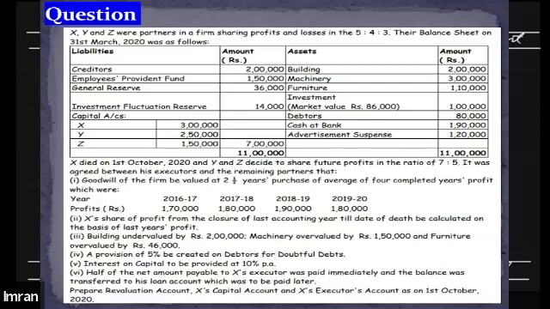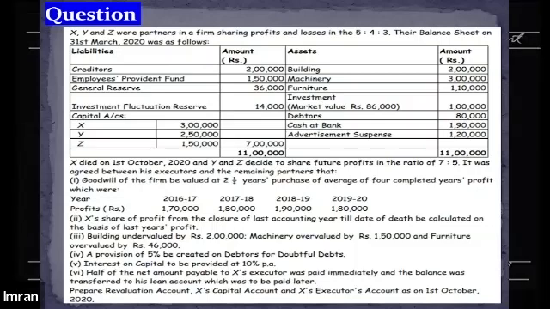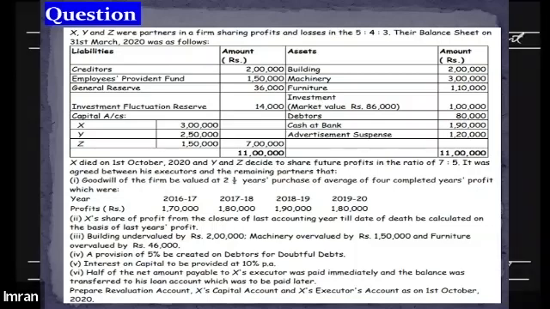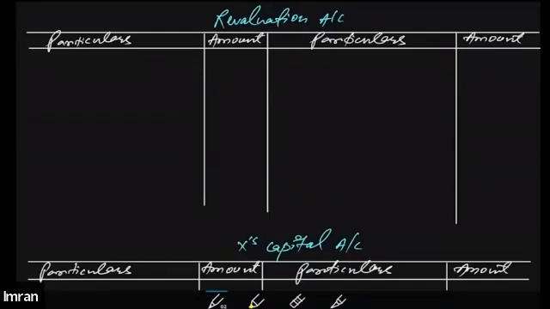That means the correct value should be 4 lakh. So there is clearly an increase in the value of the building, and since there is an increase, we will record this on the credit side of the revaluation account. So building will be recorded on the credit side, 2 lakh. All right, is it clear?